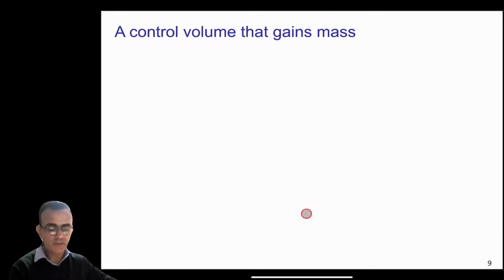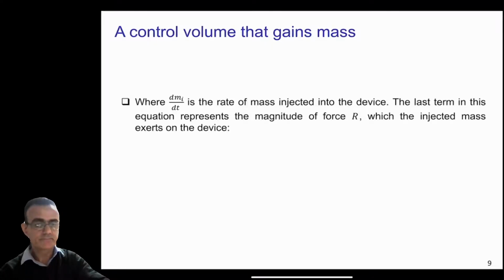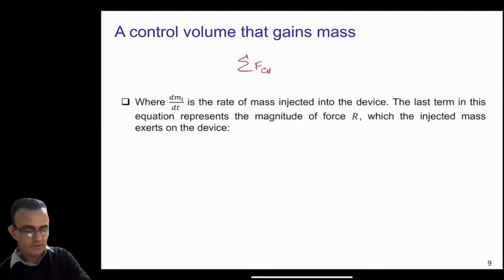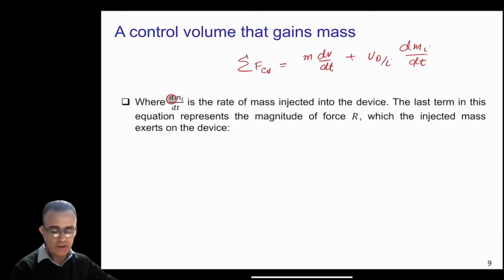Now, because we have this equation here, the sum of forces on the control volume equals m dv/dt plus v_d/i times dm_i/dt. This dm_i/dt is the rate of mass injected into the device, and the last term in this equation represents the magnitude of the force R which the injected mass exerts on the device.